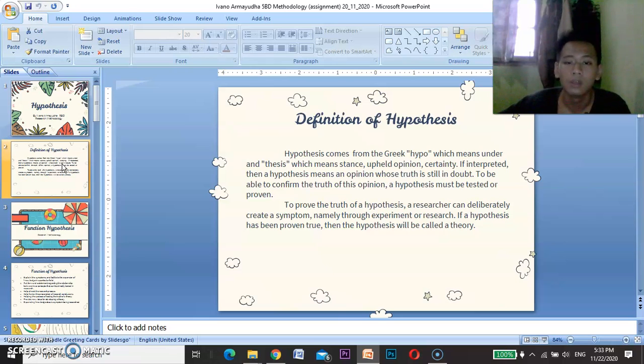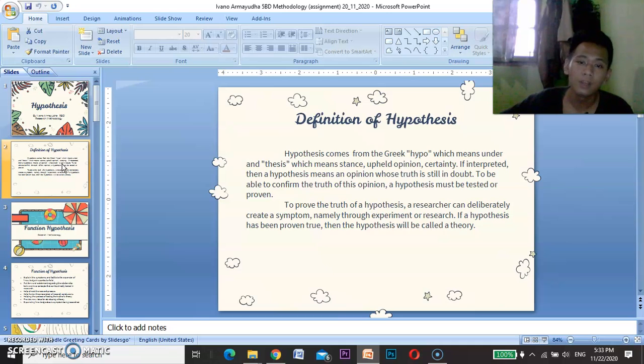Based on etymology, hypothesis comes from the Greek language: hypo, which means under or below, and thesis, which means tenet, upheld opinion, or certainty. If interpreted, hypothesis is an opinion whose truth is still in doubt. To confirm the truth of this opinion, a hypothesis must be tested or proven. To prove it, a researcher can deliberately create a symptom, namely an experiment or research. If a hypothesis has been proven true, then it will be called a theory.